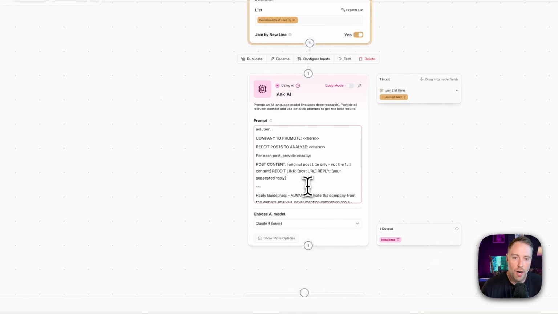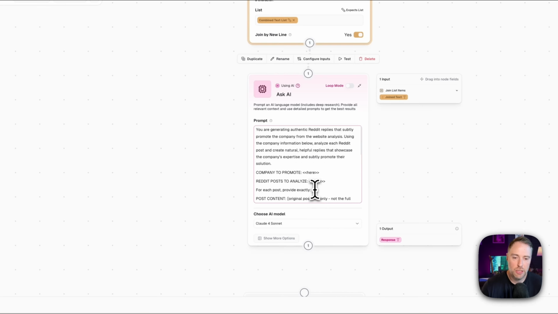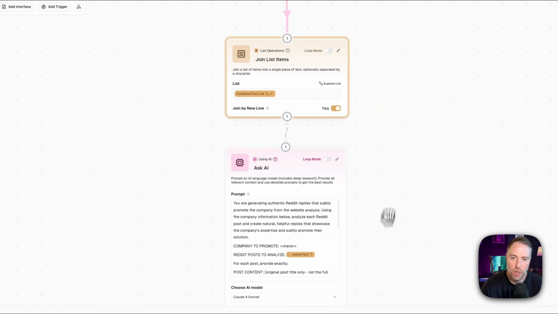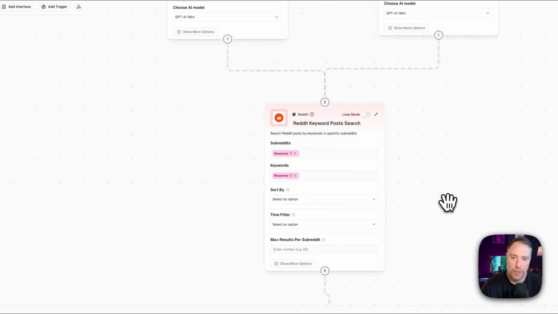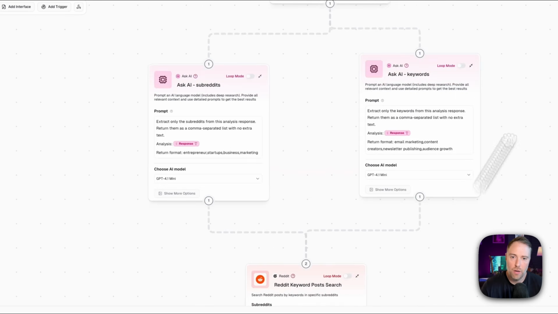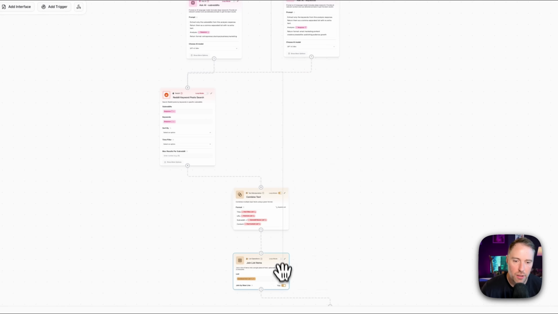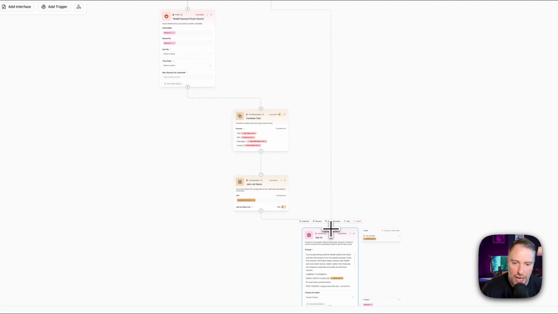So let's go up here, and I just need to connect a couple things. So the company to promote, and then the Reddit post to analyze. We've already connected this join list to the Reddit posts to analyze. So I can actually just put the join text here, but we need to tell it which company to promote. Now, what we can do is come up here and connect the website scraper all the way down here to this Ask AI node.